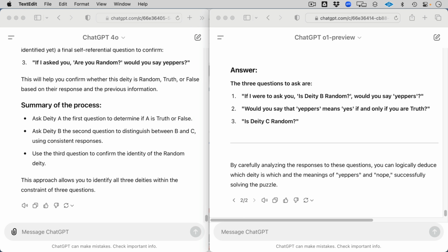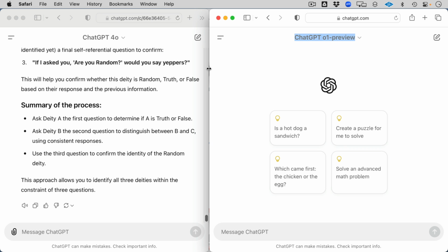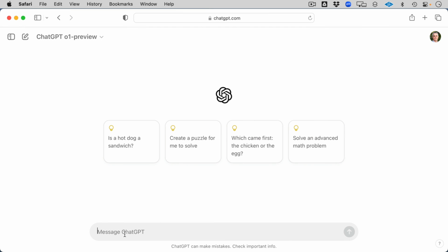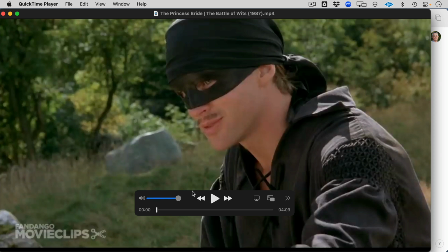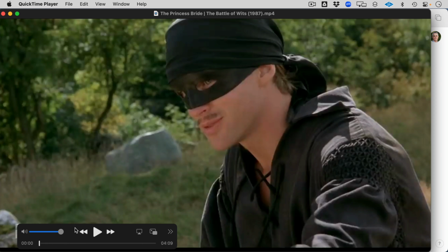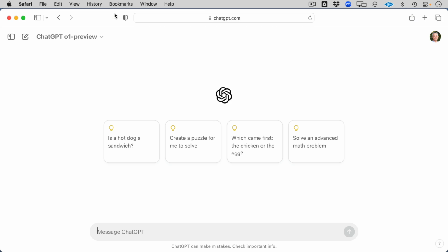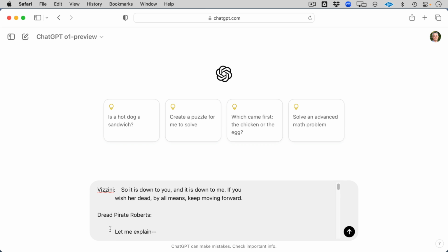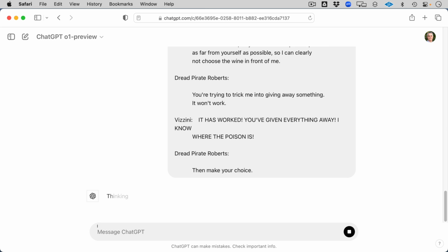So now one last little fun thing that we're going to do here is I'm going to create a new chat, and we're going to widen things out a little bit. First of all, notice that you can only put text in here instead of files and whatnot. So I don't know if it makes too much sense for multimodal yet, but it's certainly going to come. For a little bit of fun, for those of you that know Princess Bride, you probably already know what this scene is. It's the famous Battle of Wits scene from 1987. I'm not going to play it, but instead I'm going to feed the script between Vizzini and Dread Pirate Roberts right into ChatGPT o1-preview. This is just a fun palate cleanser.